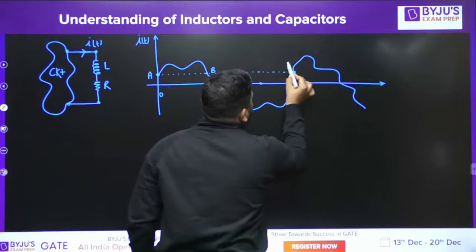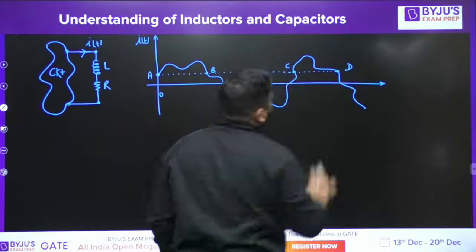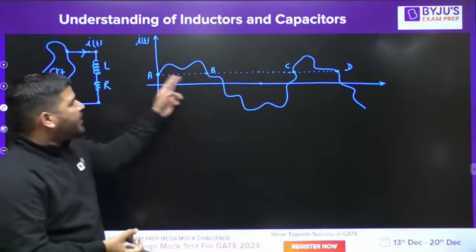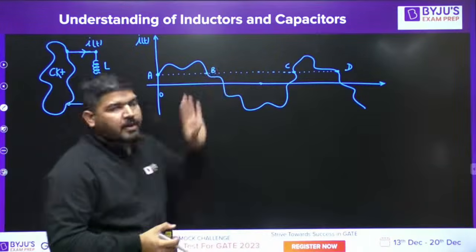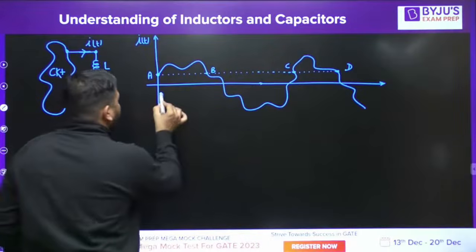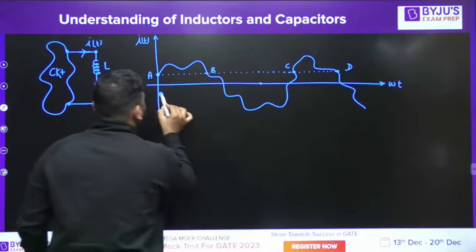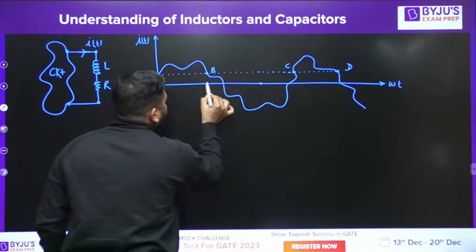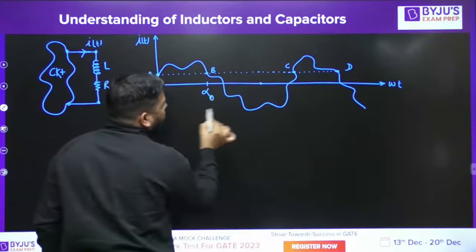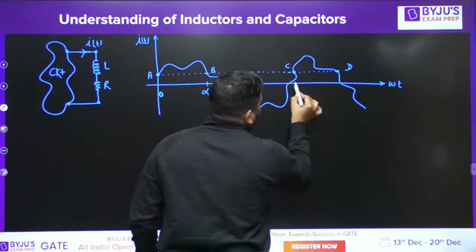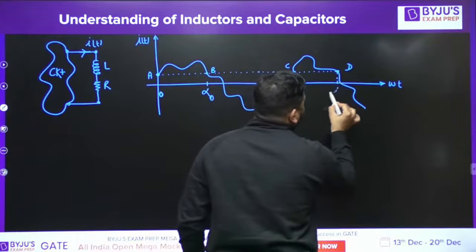This point is C. This point is D. So there are so many points A, B, C, D. Now if you look at these points carefully, let's say this axis is omega t, here the angle is 0, and here the angle is alpha 1, let's say, or alpha naught. Here the angle is, let's say, alpha 1, here the angle is alpha 2.